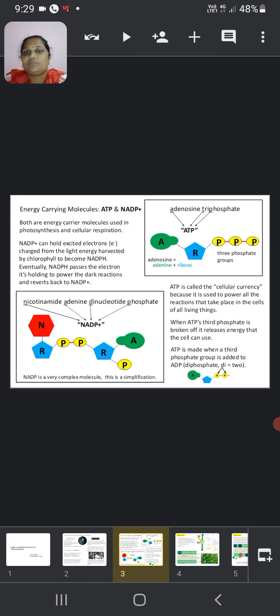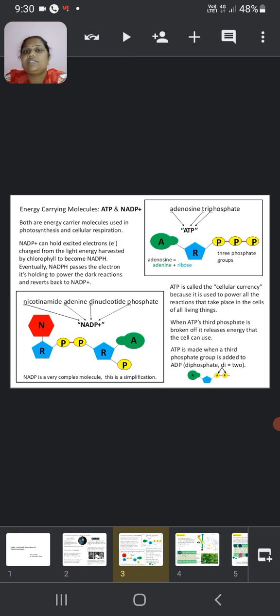The energy carrying molecules are ATP and NADPH. Both are energy carrier molecules which are used in photosynthesis and cellular respiration. NADP can hold excited electrons charged from the light energy harvested by chlorophyll to become NADPH. Eventually, NADPH passes the electrons it is holding to power the dark reactions and reverts back to NADP.